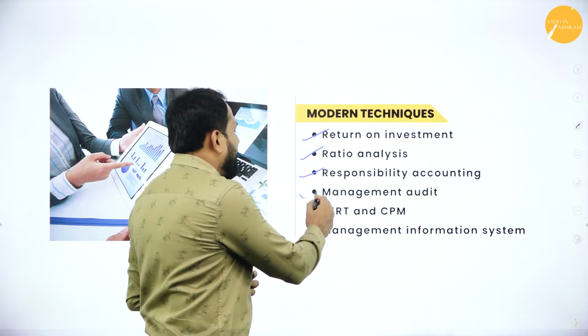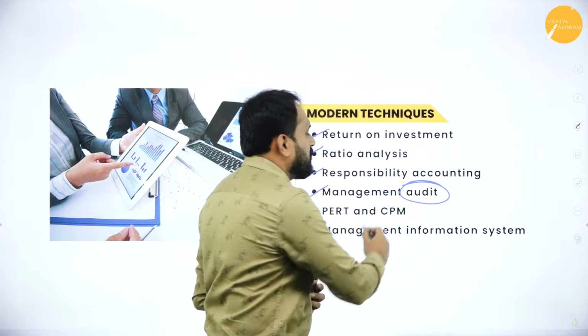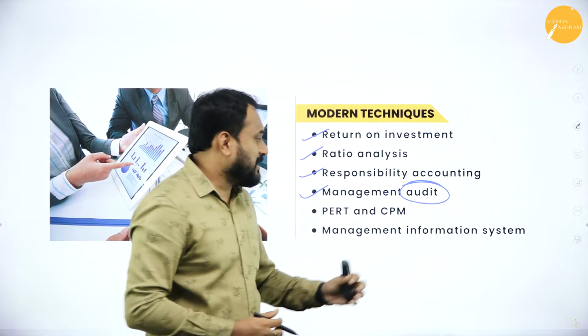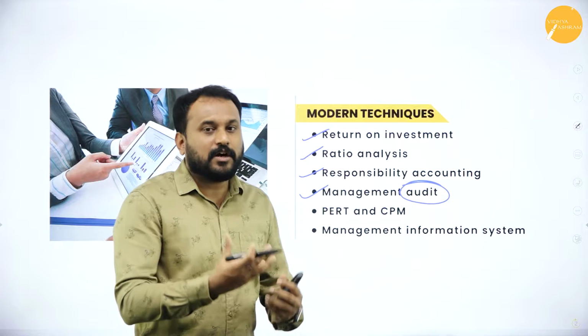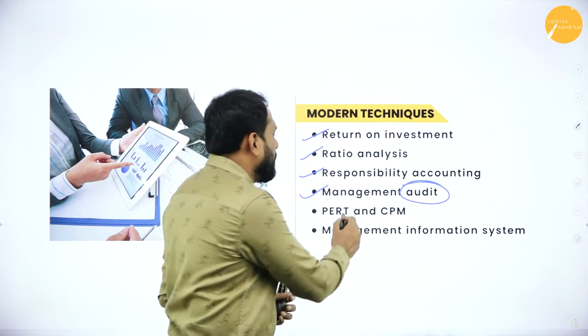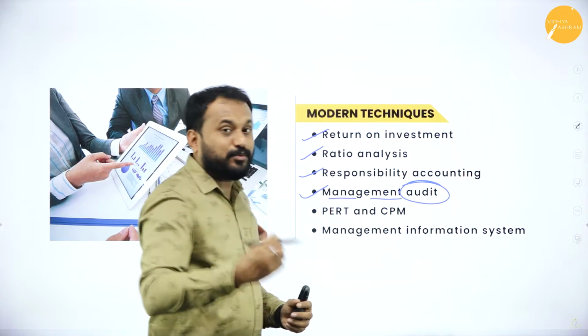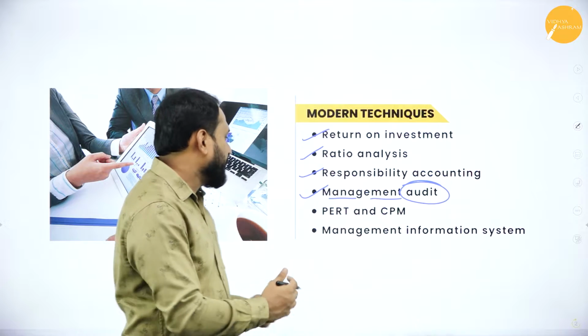The next thing is management audit. Audit in the sense you will get to know what is there in your books of account, whether you are making a profit or a loss, whether some misrepresentation in calculations is there or everything is proper and up to date. Everything you will get to know. That too, you will audit the management, that is within the company. You will understand what exactly you have.